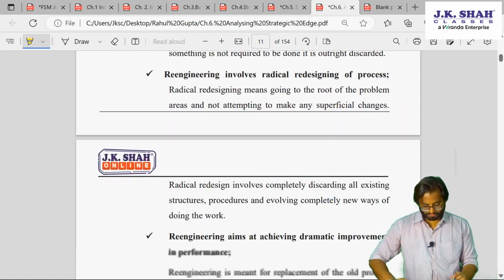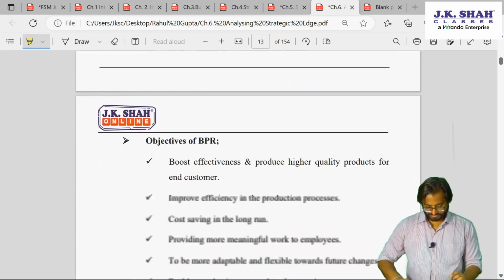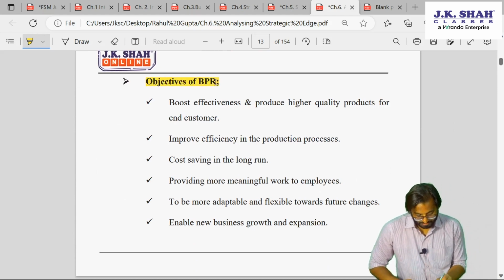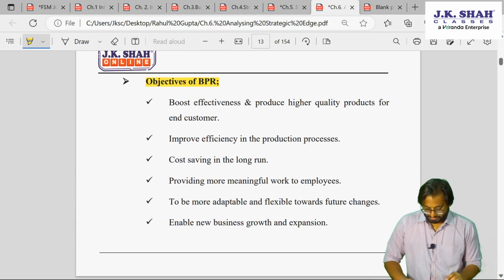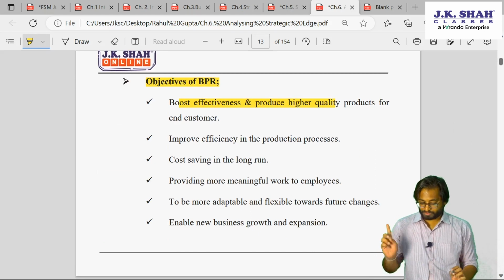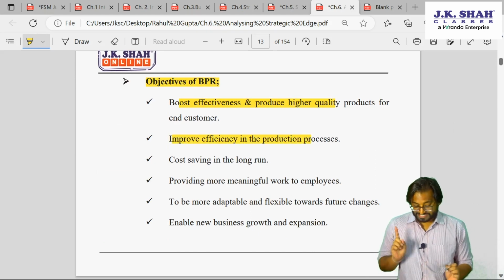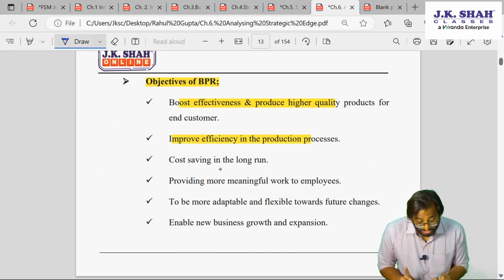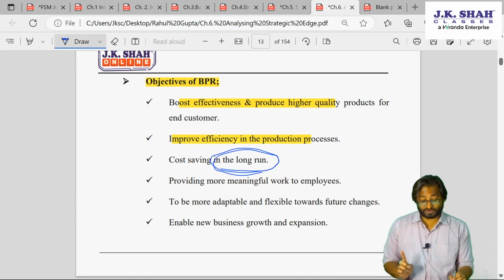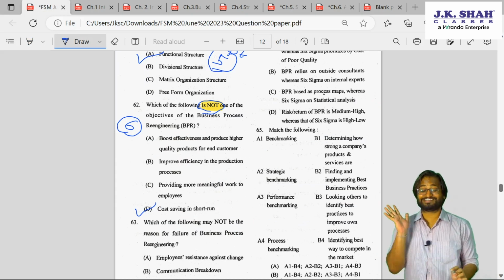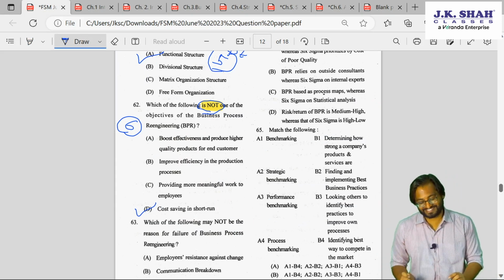There are these objectives of BPR. Okay, boost effectiveness and produce high quality products. Improve efficiency. Look what is written here: cost saving in the long run. What is written here? In the short run. I hope you understood this.